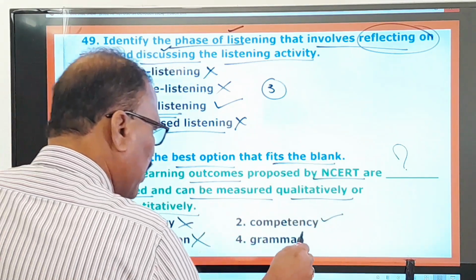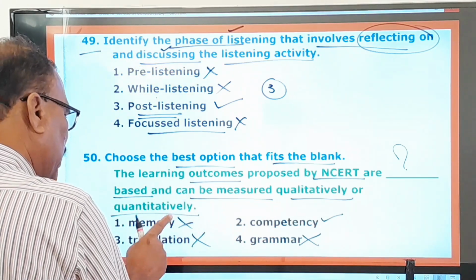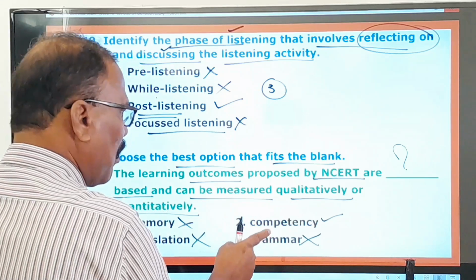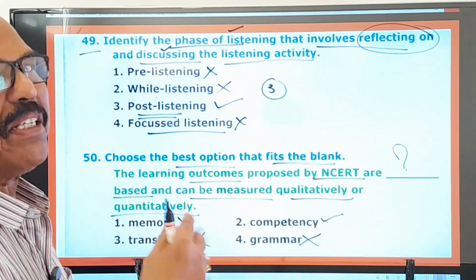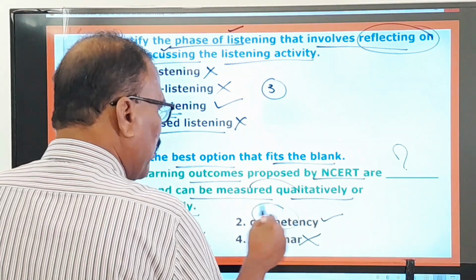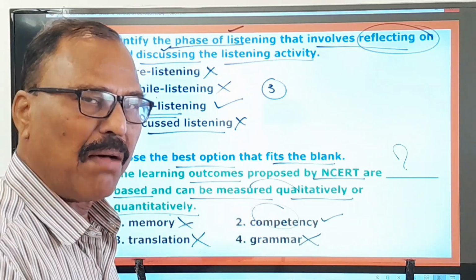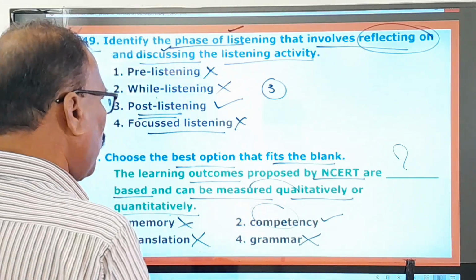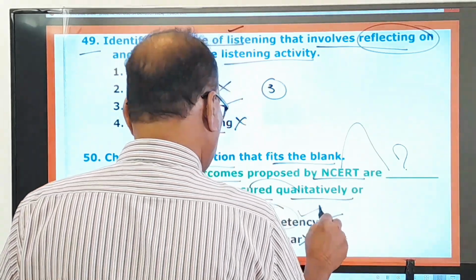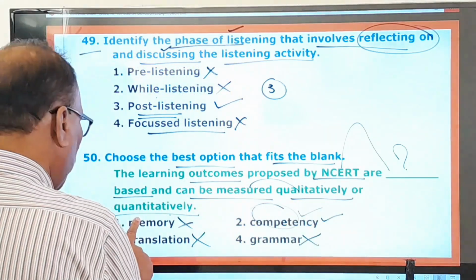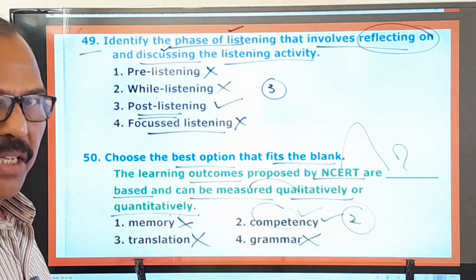Translation based, no. Grammar based also, no. So the learning outcomes are not memory based, translation based, or grammar based. Only competency based. Competence means capability, that must be decided. Only then can you measure it quantitatively and qualitatively. So the learning outcomes proposed by NCERT are competency based ones. Therefore the first one, third one, and fourth one are wrong, only the second one is the right one. And now you move on to other questions.